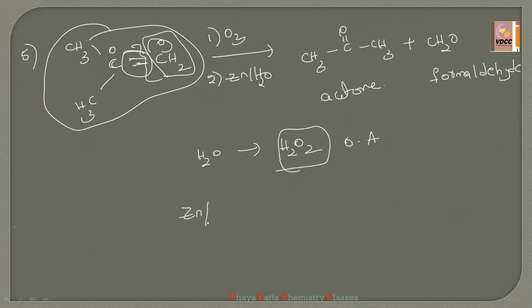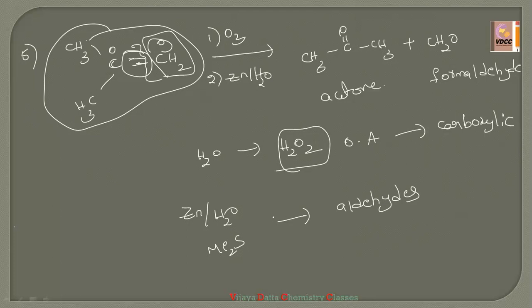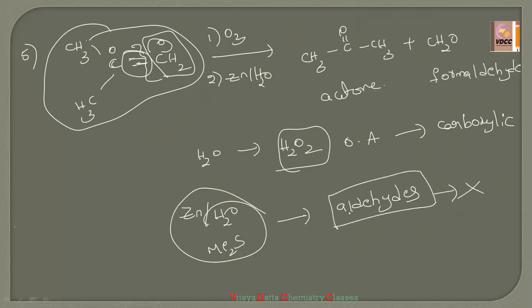When you are taking H2O in presence of zinc or dimethyl sulfide, then the reaction stops at aldehydes only. No further reaction takes place.